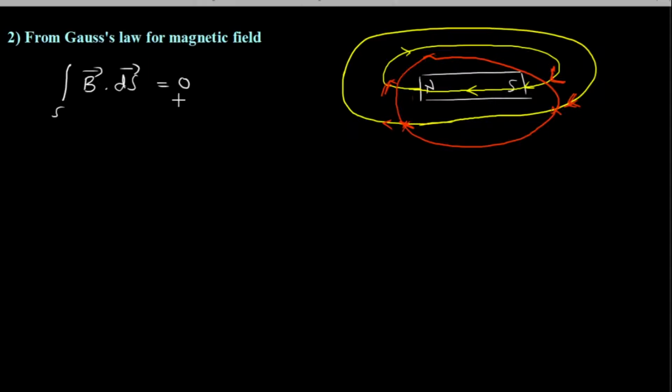Is that fine? Now a student may ask, what if this closed surface is so big that it can enclose all these magnetic field lines? Even then the net effect will be 0, because you will have the entire effect of north and south within that closed surface. So the net magnetic moment will be 0, and even then this equation will be correct. I hope this is very clear.